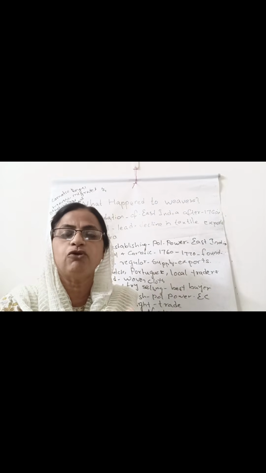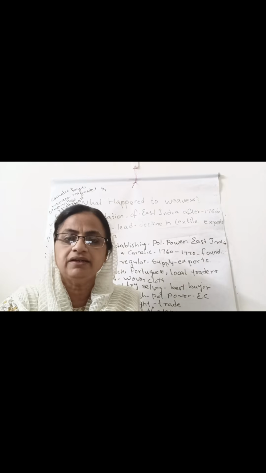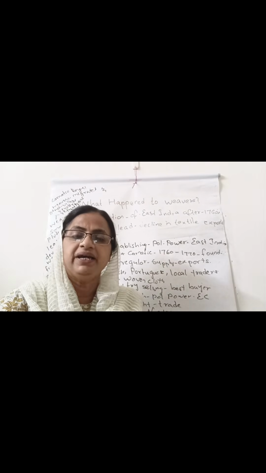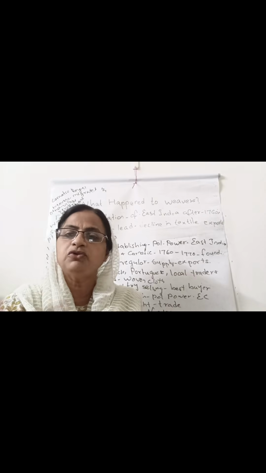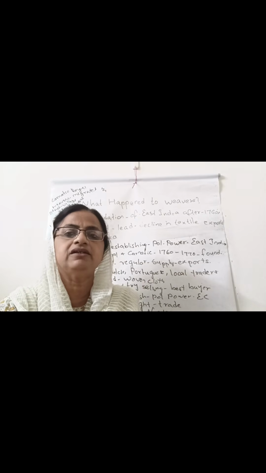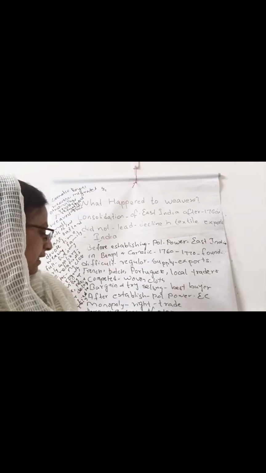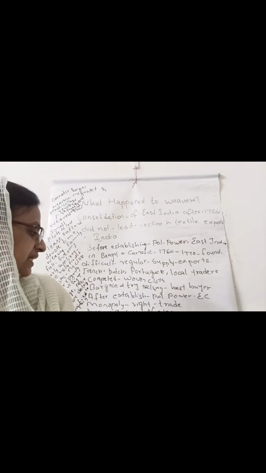They gave loans to the weavers to buy the raw materials, and the weavers were not allowed to trade with other buyers. After producing the goods, they had to give them directly to the gomastas. That was the series of two steps.